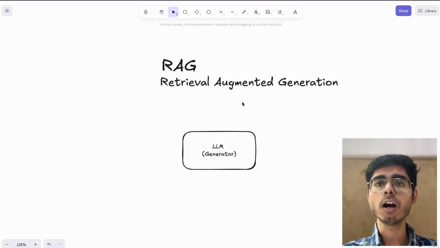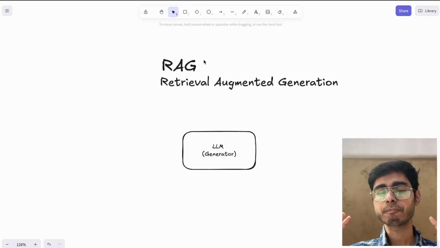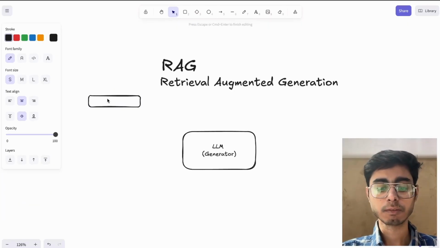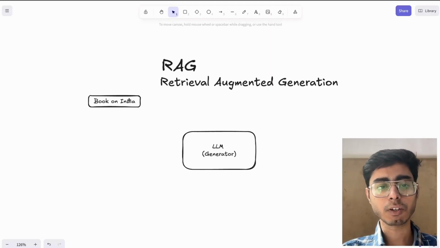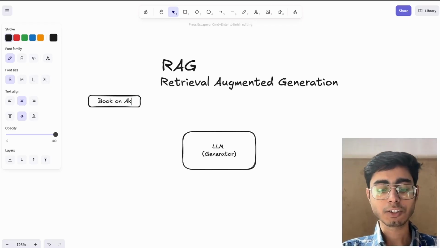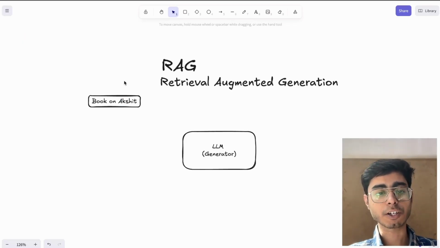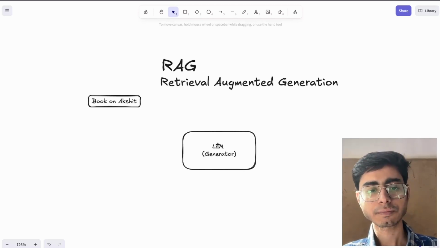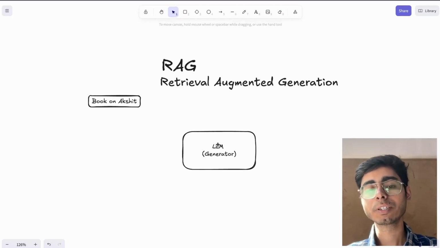Let's say you have written your own book on India. Actually, let's not take India, because the LLM will already have information about India. Let's say this is an autobiography that I have just written, so this is a book on me, Akshat. Currently, the LLM does not have any information about Akshat. The LLM does not know who Akshat is.